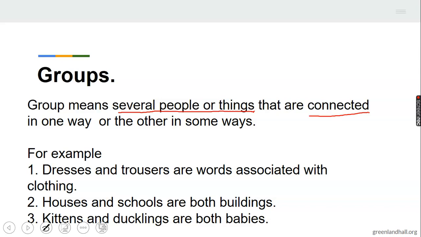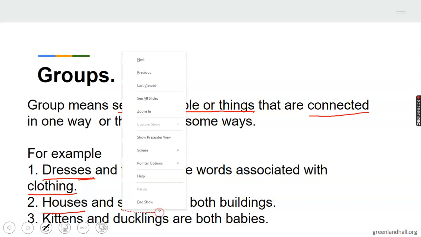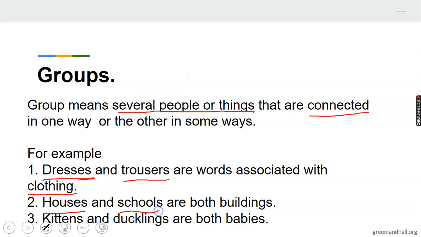Now, look at this example I have on the screen. Example 1: dresses and trousers. When we talk about dresses and trousers, of course, they are associated with clothing. They are clothes you put on your body. Now look at this second one. Houses, schools. Let me even add banks, offices. These are all buildings. They are physical structures built with sand and water to make up a structure where people can stay in. So houses, schools, banks, offices, they are all buildings.